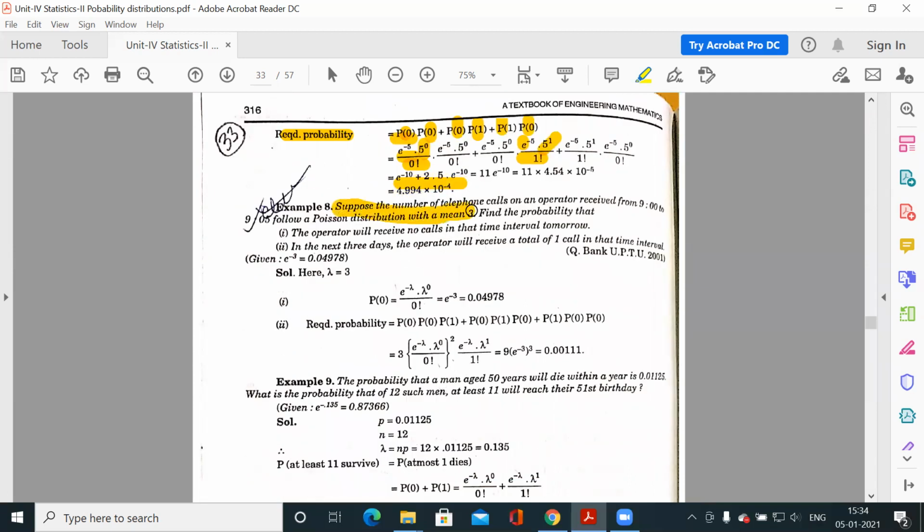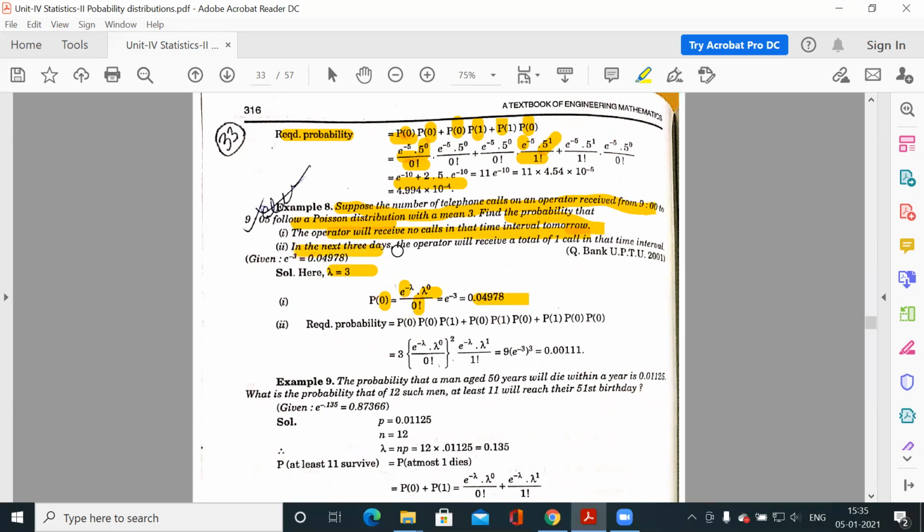Suppose the number of telephone calls an operator receives from this time to this time follows a Poisson distribution with a mean of 3. So the mean is given to you, lambda is 3. Find the probability that the operator will receive no calls in that time interval tomorrow. So the operator will receive no calls, that means the number of successes is 0. So P0 is e to the power minus lambda, lambda to the power 0 by factorial 0. So this is your answer.